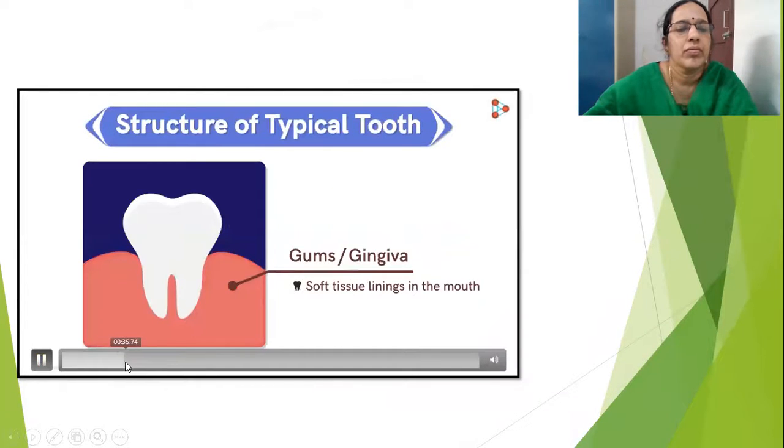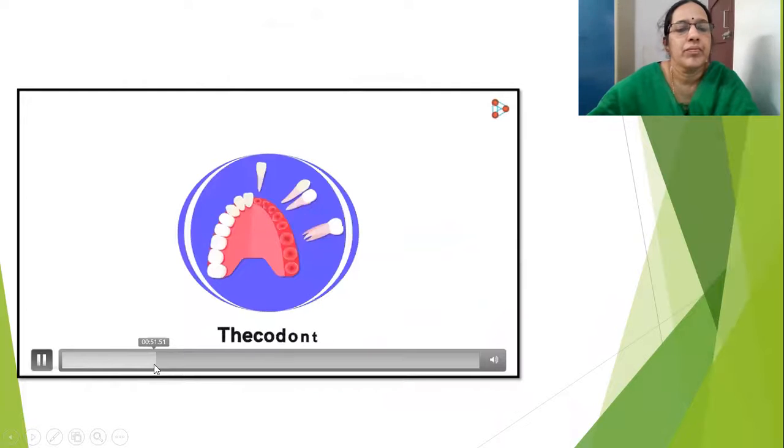But they're tightly bound to the bone. Hence the name thecodont.